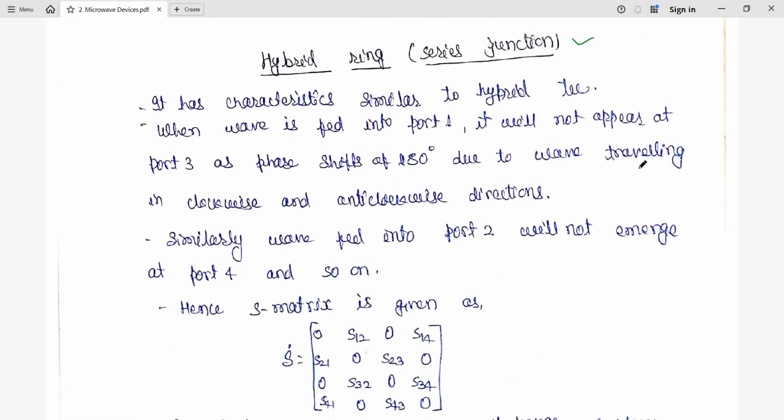Okay. So what are the characteristics? Here also we have four ports, like we have seen in the case of the hybrid T. Hybrid T is what? Magic T. When a wave is fed into port 1, it will not appear at port 3 in the hybrid ring. So both are odd numbers, which you can also keep in mind. Odd to odd is not going to appear as the phase shift becomes 180 degrees, since one wave is traveling clockwise and one is coming anti-clockwise.